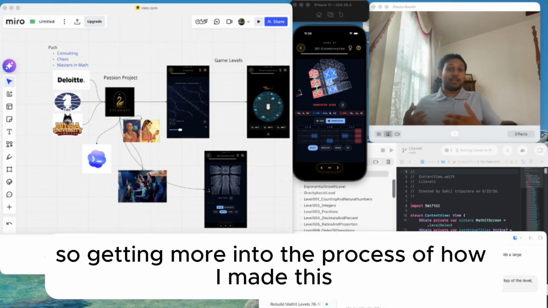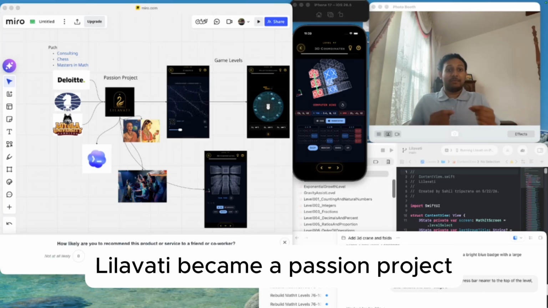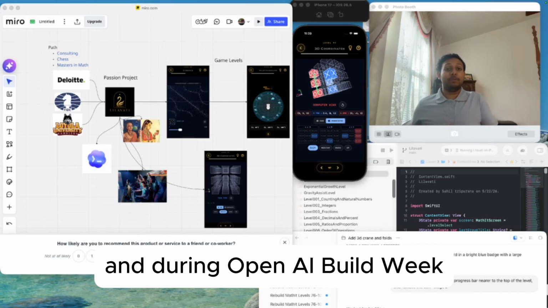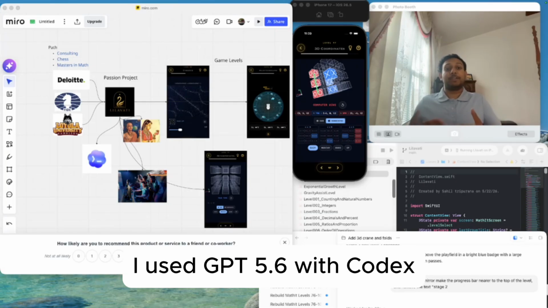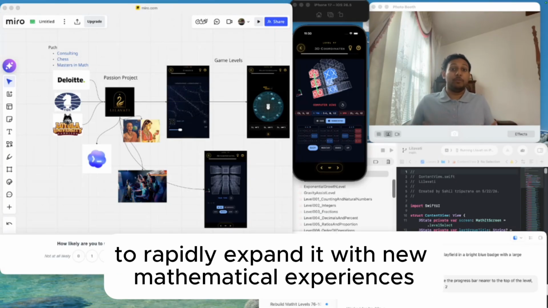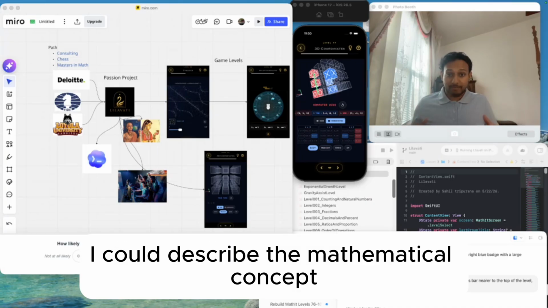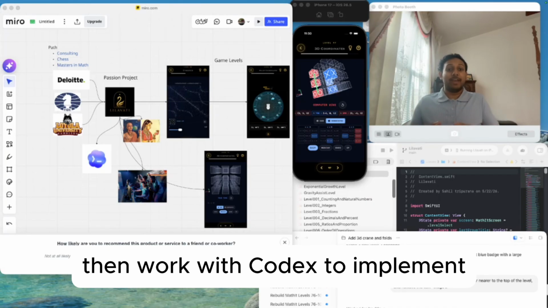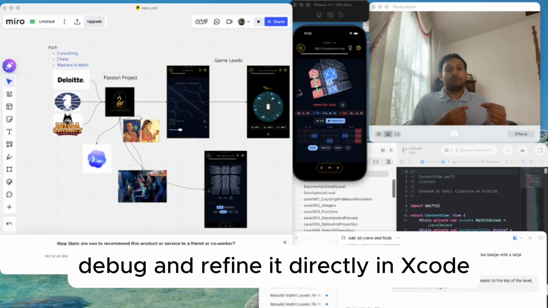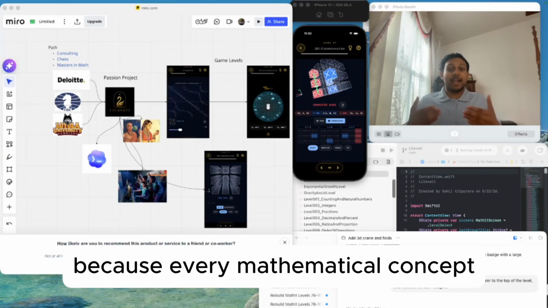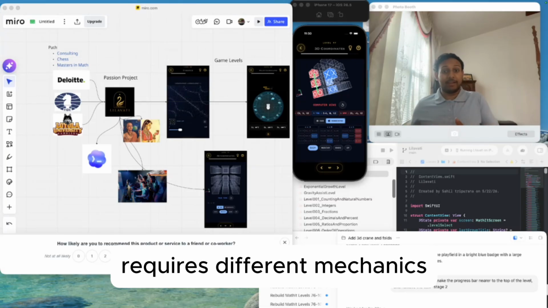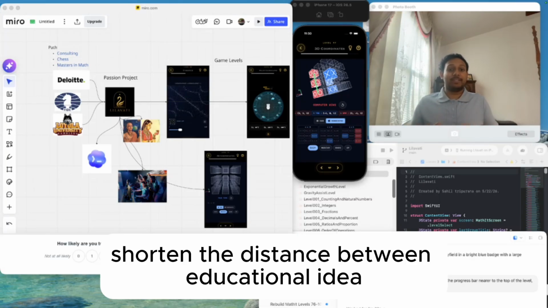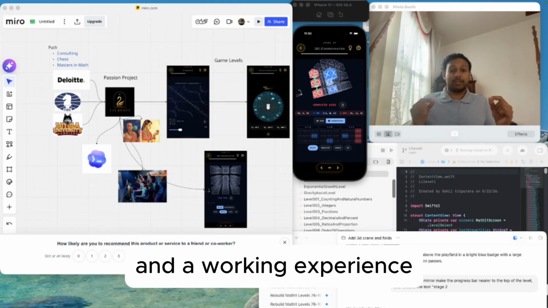So getting more into the process of how I made this, Līlāvatī became a passion project, and during OpenAI Build week, I used GPT 5.6 with Codex to rapidly expand it with new mathematical experiences. I could describe the mathematical concept, the gameplay mechanics, and the visual behavior much better than I imagined, then work with Codex to implement, debug, and refine it directly in Xcode. Because every mathematical concept requires different mechanics, Codex dramatically shortened the distance between an educational idea and a working experience.